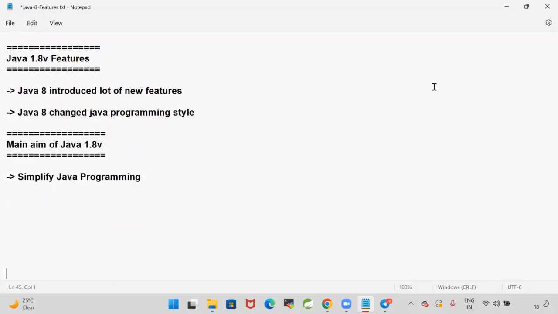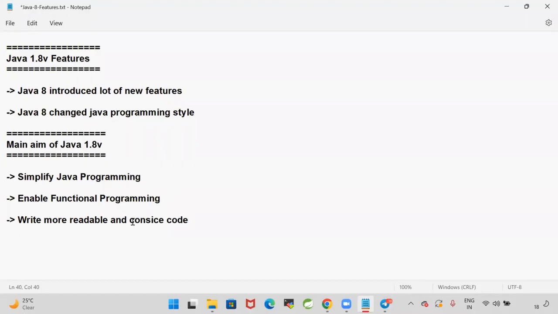The second one is to enable functional programming. Earlier, this concept was not available in Java. For the first time, with the Java 1.8 version, functional programming support got introduced. Then, write more readable and concise code. Readable, concise code means fewer lines of code to do more work.